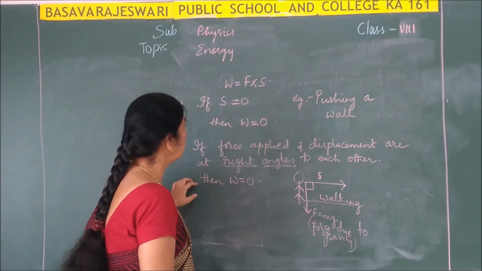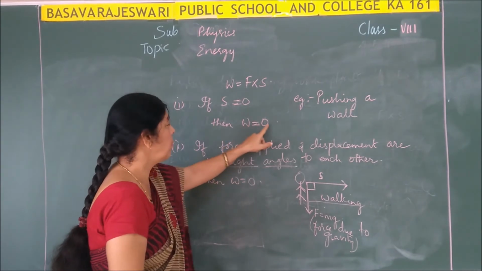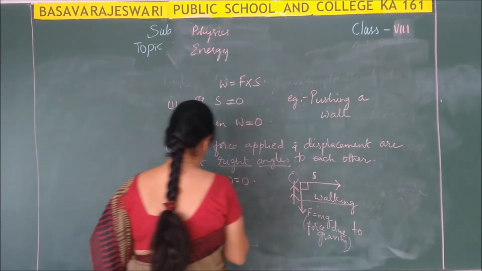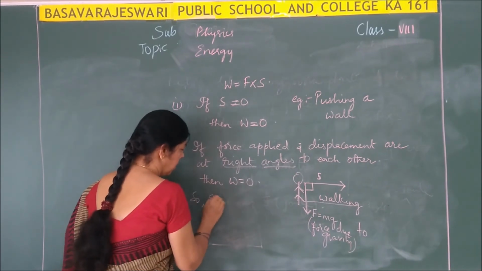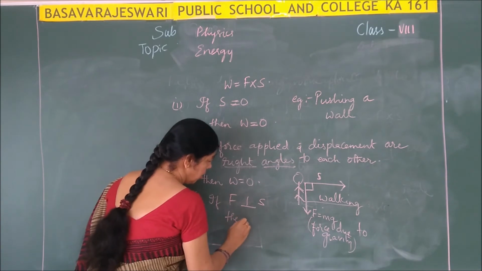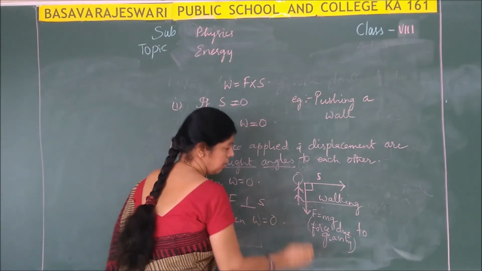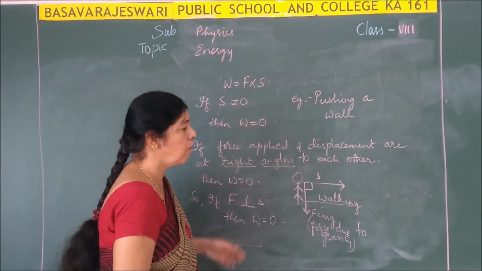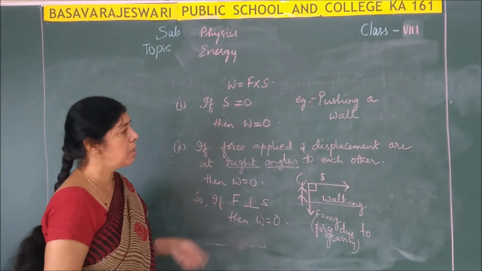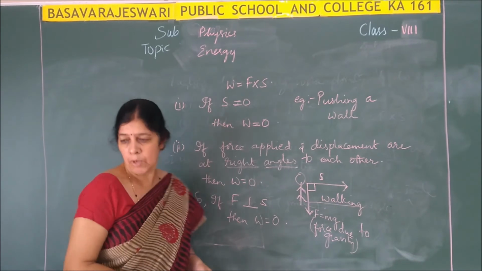Now for now you have to remember, if S is equal to 0, W is equal to 0. Then if F is perpendicular to S, then also work done will be equal to 0. So this is about the concept of work done. Okay. Please note down this. Now we shall solve 1 or 2 problems on work done.